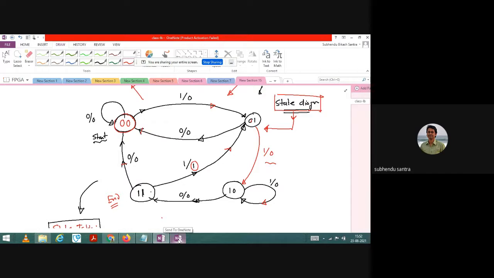So for today's class, the state diagram that I have drawn is totally random. There is no problem statement I have taken. I just considered one state diagram, and based on that I have written the code. So you cannot ask me, okay sir, why it is 0? Means, you are giving 1, and your state is changing from 0 state to 1 state, then why is output 0? That means the problem statement is saying that only. You understand?